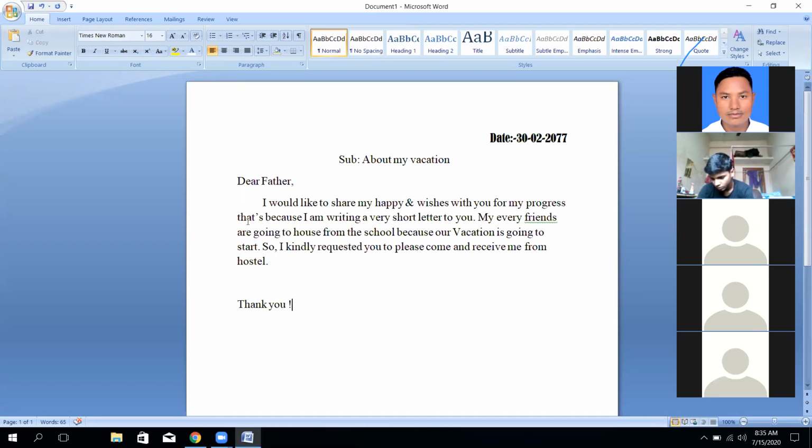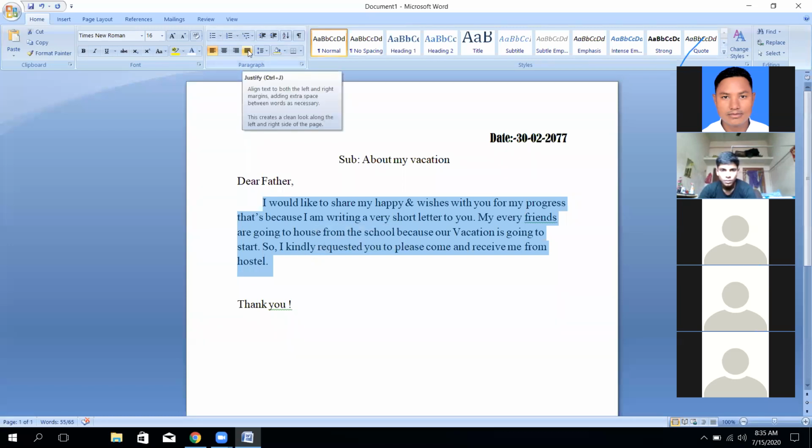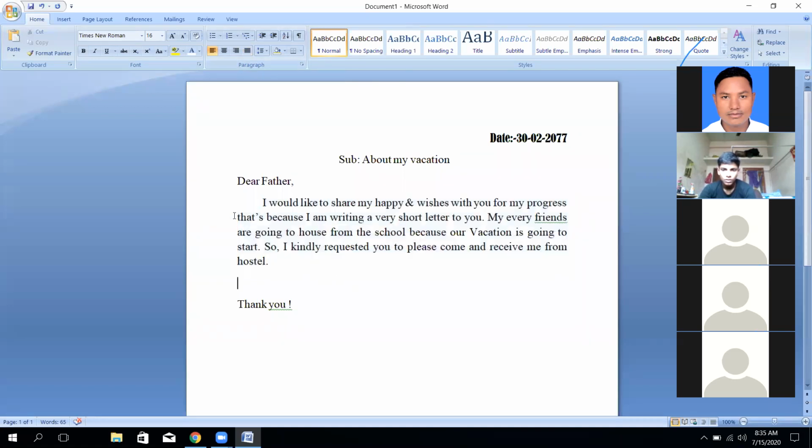Please look at your screen. After the selection of the related text, we can utilize this, which is known as justify. If you press justify, then both the left side and the right side will be arranged very clearly.